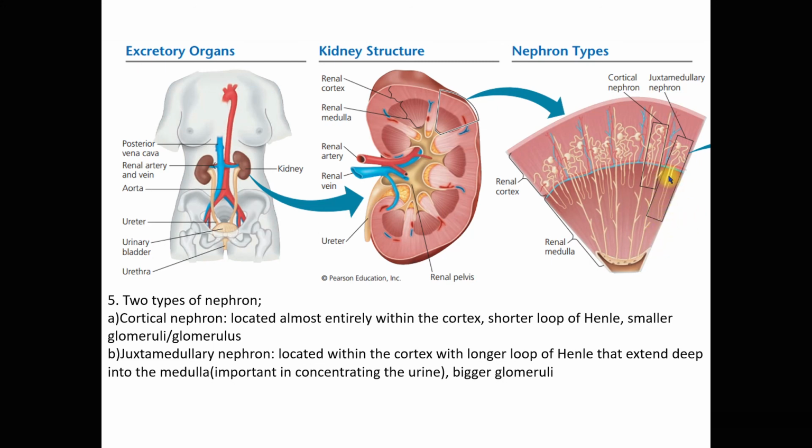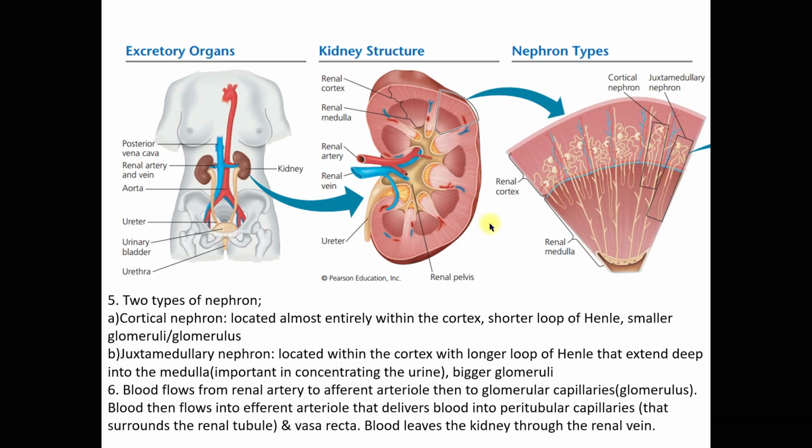Later you will learn that the loop of Henle is involved in the reabsorption of water into the renal medulla. The water is needed by our body. The juxtamedullary nephron also has a bigger glomerulus.